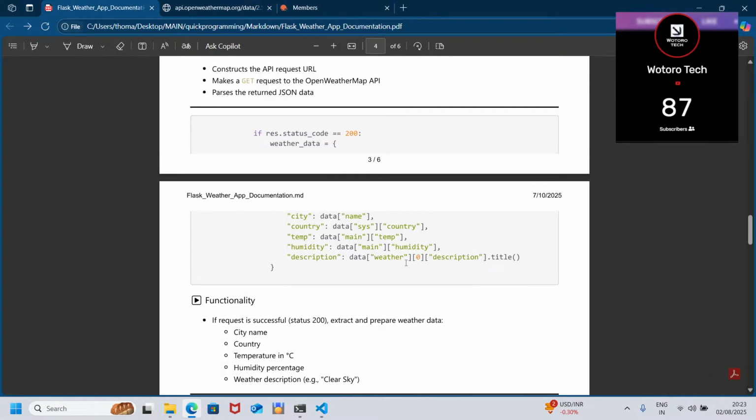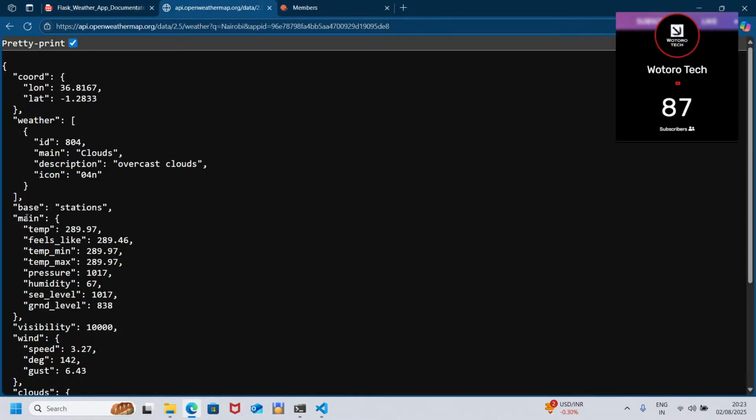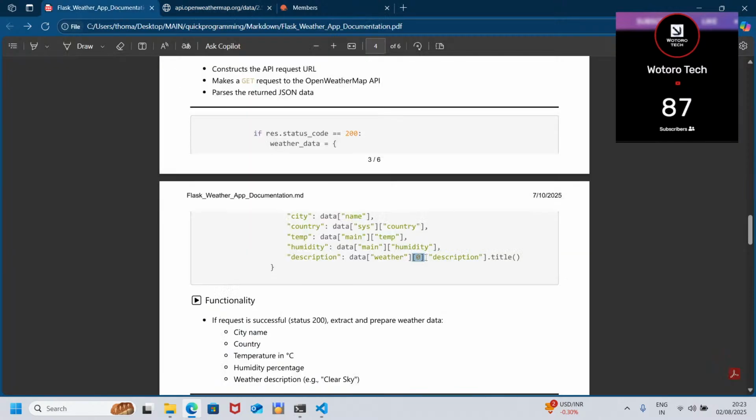Inside the weather, we need that first element, the whole of this. Now inside this, we need the description. Remember, this description is a key, and it gives us the value.